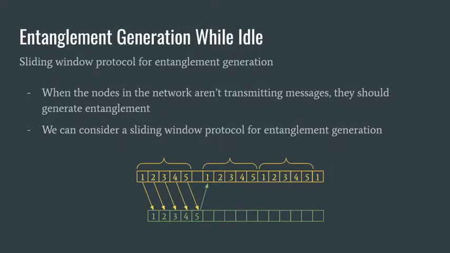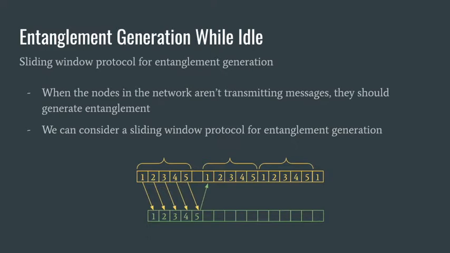When links in the network have the ability to generate entanglement, there will need to be protocols in place to handle the creation and transmission of entanglement. Idle nodes in the network, meaning nodes that have no messages to process and are sitting idle, can generate entanglement with their direct connections to be more efficiently used. Here we propose a sliding window-like protocol for generating entanglement frames.